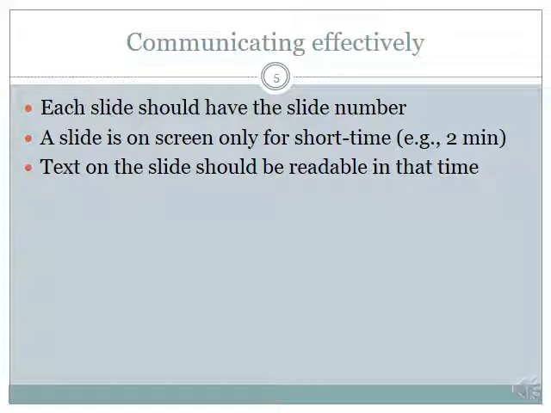Each slide should have the slide number, because without a slide number, the audience cannot ask you a specific question. They will have to say, okay, go 10 slides backwards, and then it takes a lot of time to just roll the slides. Also, because a slide is on the screen for a very short amount of time, the text on the slide should be readable in that much amount of time.